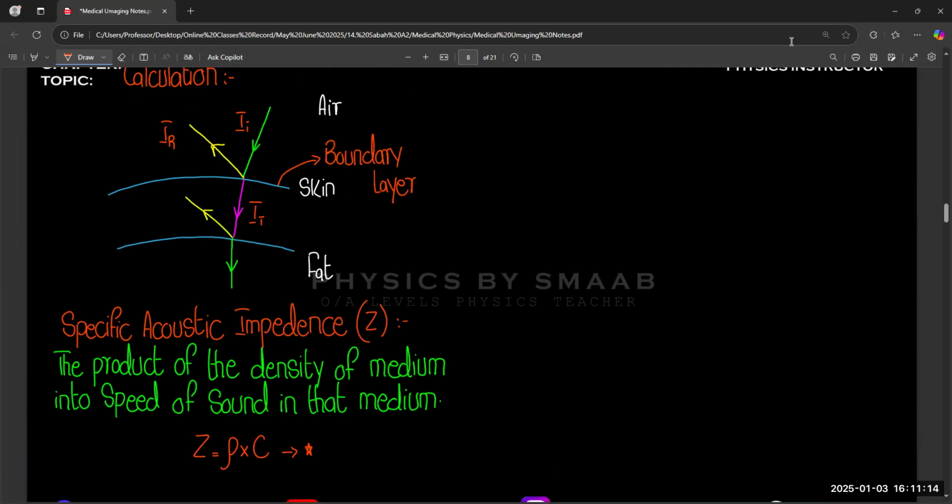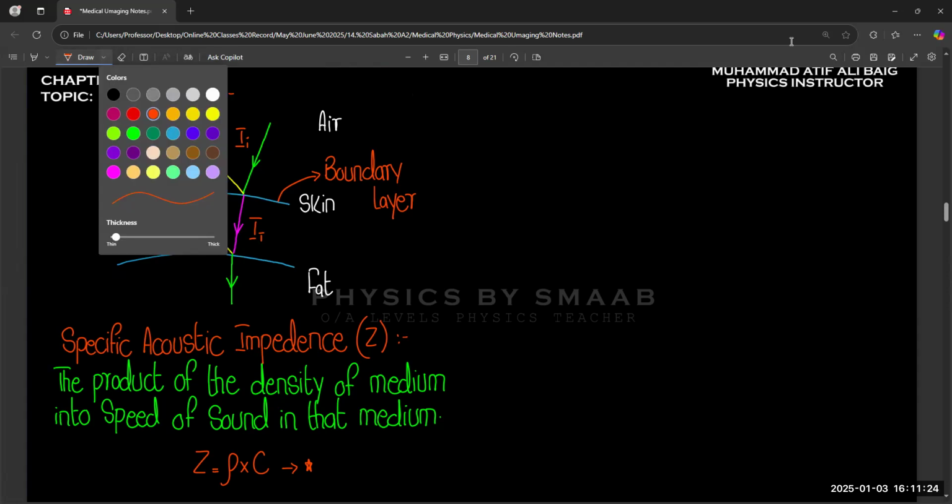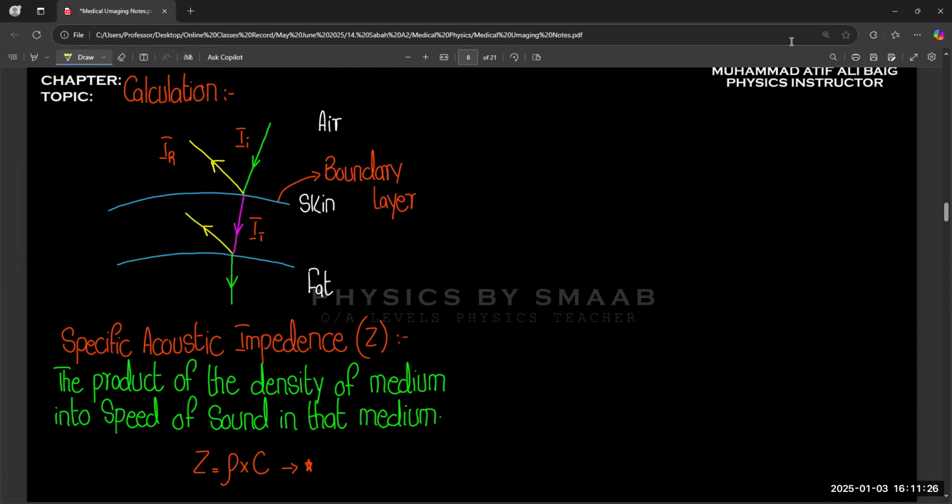As we observe in the diagram, initially we start from the air medium, then it moves to the skin, then to the fat. So we are using three different mediums. Let's suppose initially we have the value ZA for air, then ZS for skin, and finally ZF for fat.